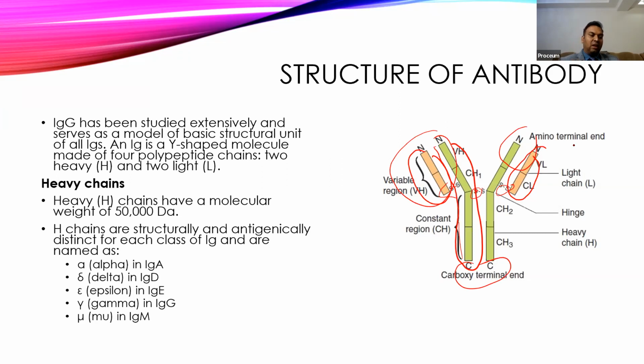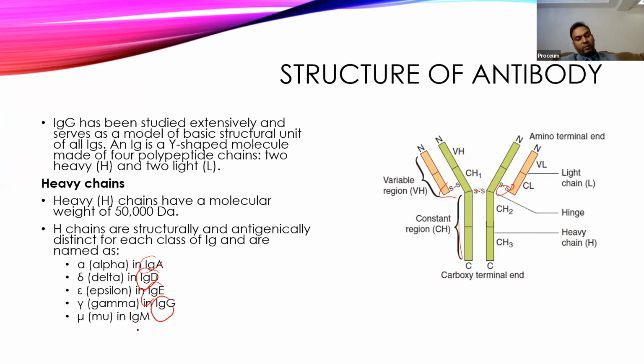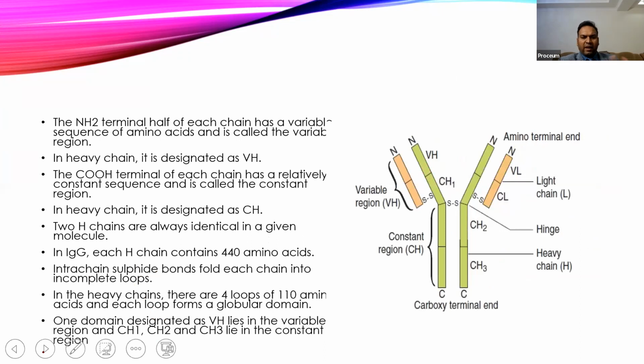If you see the types of heavy chains in different immunoglobulins, IgA has an alpha type of chain, IgD has a delta, IgE has an epsilon, while IgG is a gamma type of chain, and IgM has a mu type of heavy chain. Light chains are usually the same, either kappa or lambda.